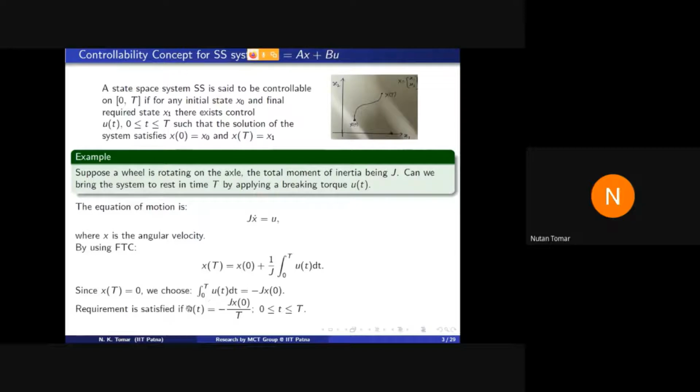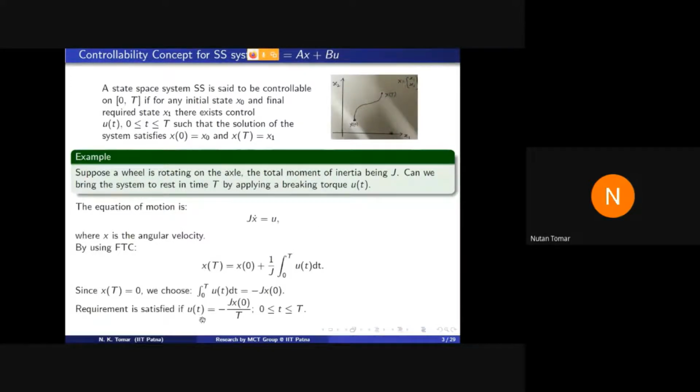See, but there is some practical problem with this u. If you want to stop in less time, means capital T is a fraction of a second, then u(t) will be a very big thing, and that may not be possible physically. Such types of situations we are not considering right now. Controllability means we can steer our system from anywhere to anywhere in a given time. That is the meaning.